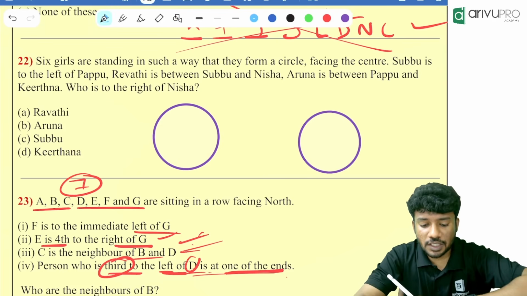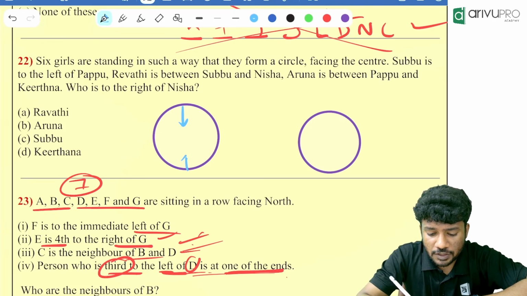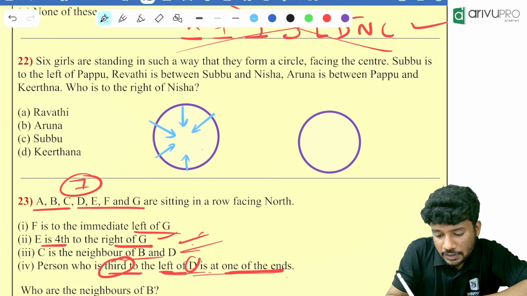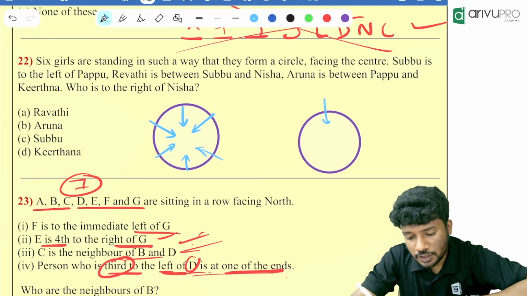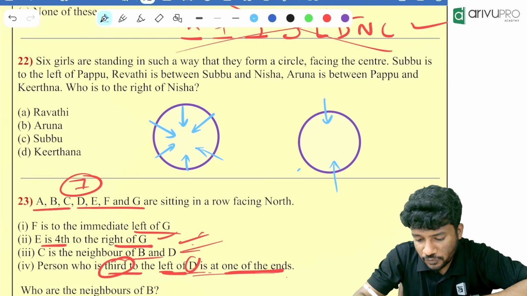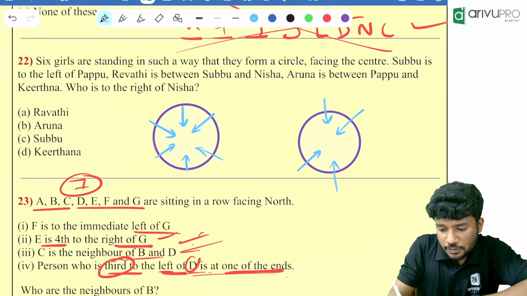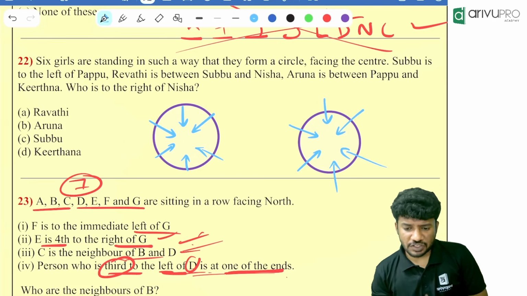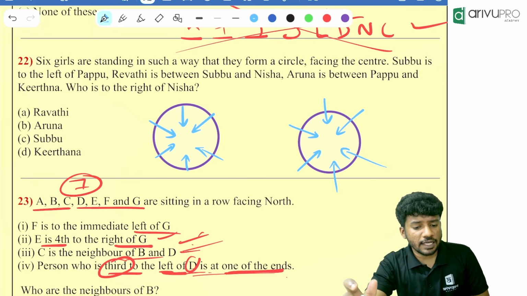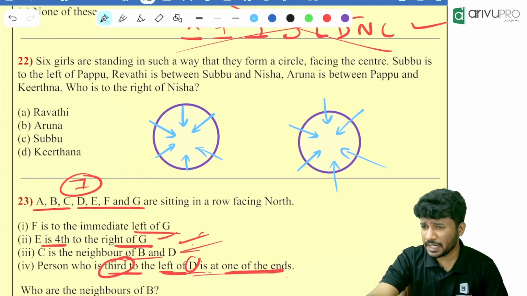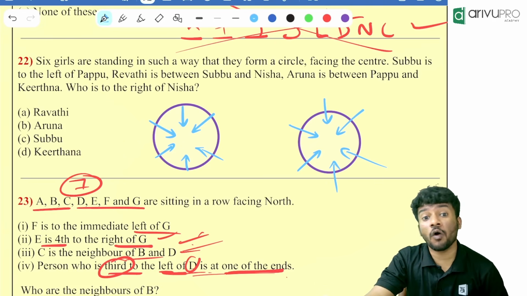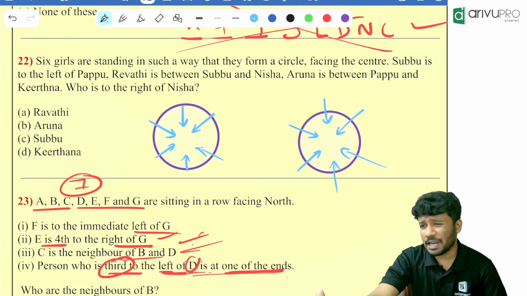6 girls. 6 girls means how many? How will we draw the picture? Like this. Remember this is the way of drawing the picture when 6 people are involved. Now, what all things are given? You tell me. First one, Subbu is to the left of Papu. Is it the immediate left or anything? We don't know. It can be immediate left or not immediate left, second to the left or third to the left or fourth to the left. Left can be an option.